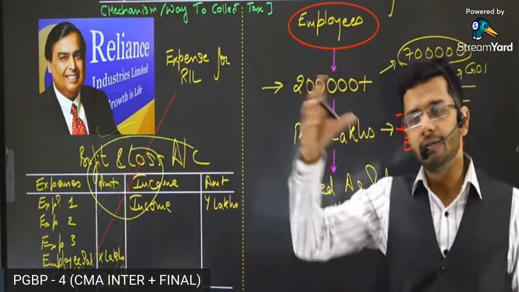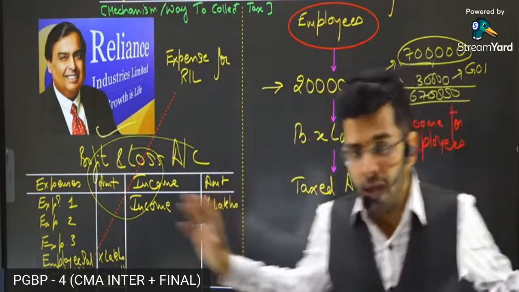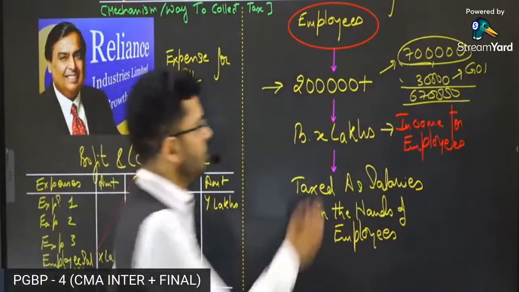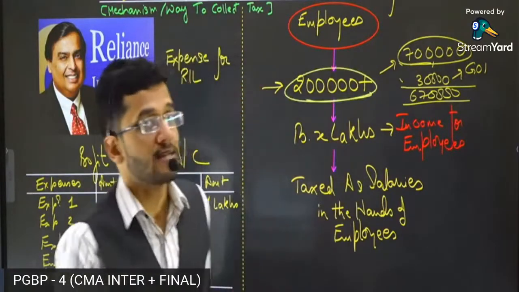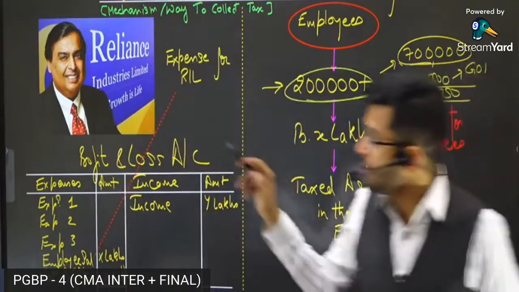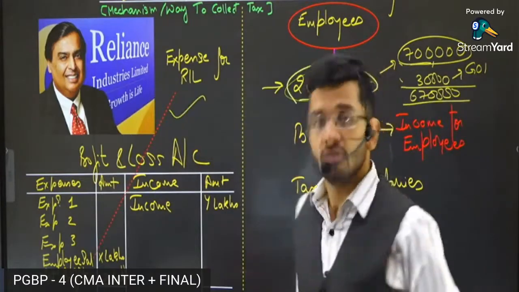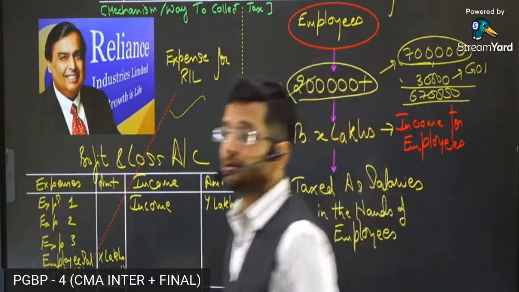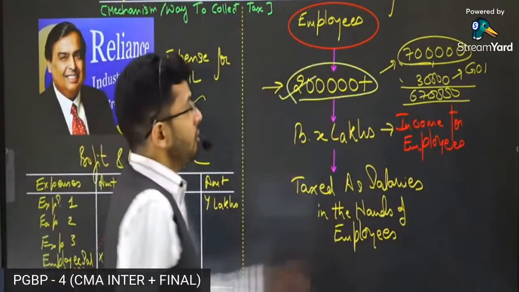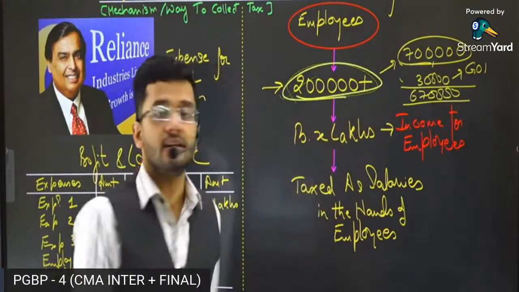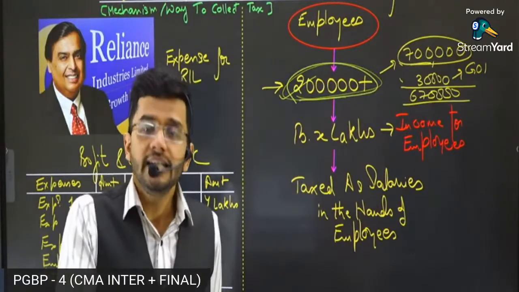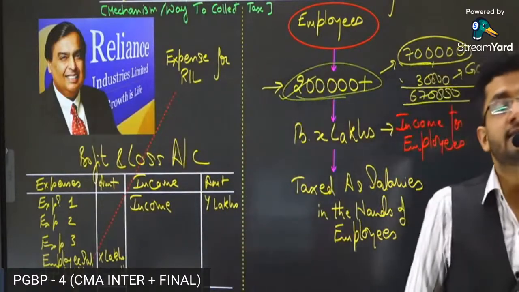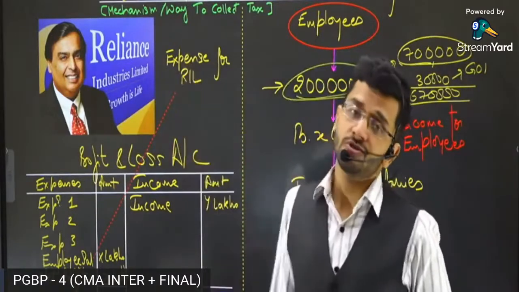What is the benefit to Government of India? A, Government of India's administration is reduced. B, everyone comes under the tax net. Everyone is paying taxes. This is ensured because, among all these 2 lakh employees, some employees might not be paying taxes, some might be evading taxes. Now, by introducing the provision of TDS, the employees cannot escape their tax liability, because Mukesh Ambani will make sure that tax is deducted and paid to government treasury. So government has the information of all the 2 lakh employees of Mukesh Ambani. When government has the information, TDS ensures that tax evasion is curtailed. There is no one who's not paying taxes to Government of India. This is made sure by these provisions of TDS.